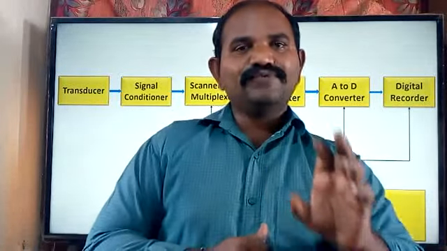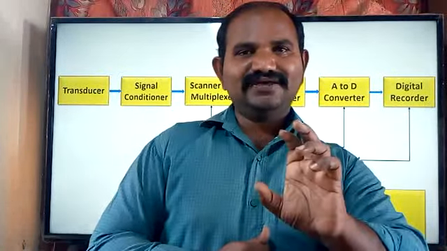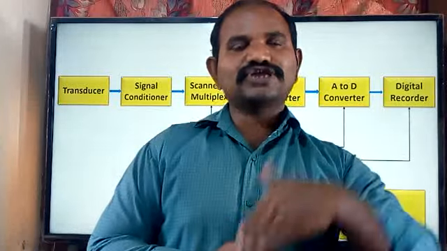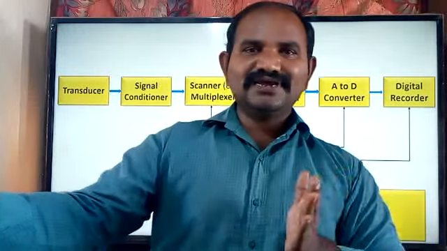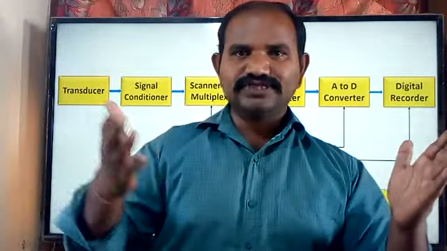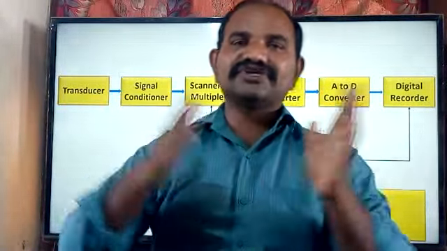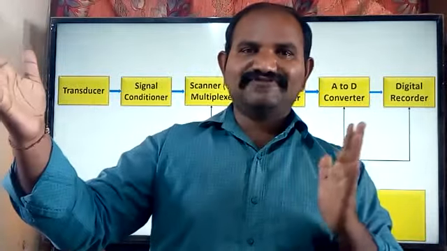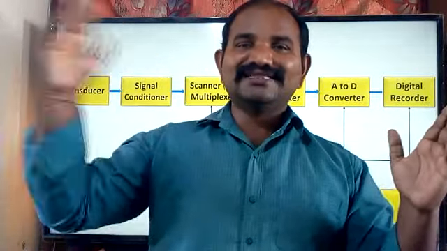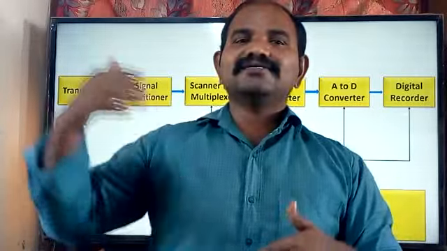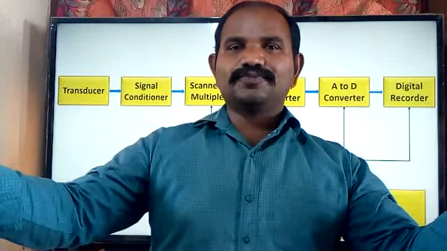That's why when you transfer data or a signal from one location to another, between the transmitter and receiver, we should use the amplification process. At the destination, we expect the same signal which is available at the output of the transducer.